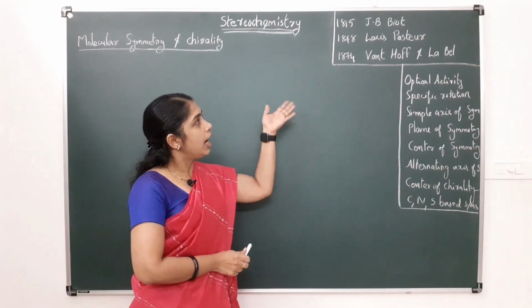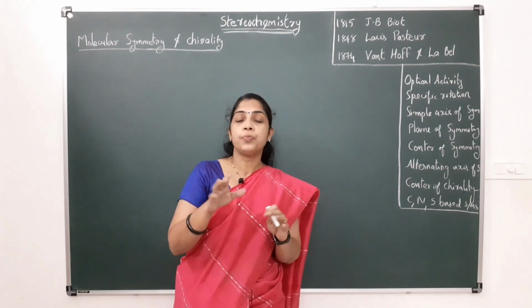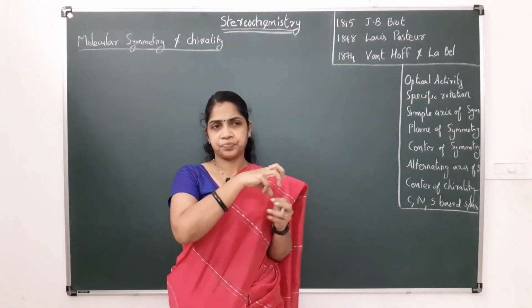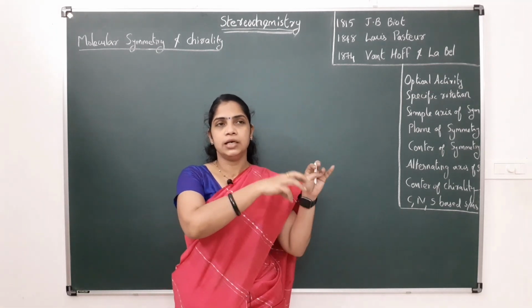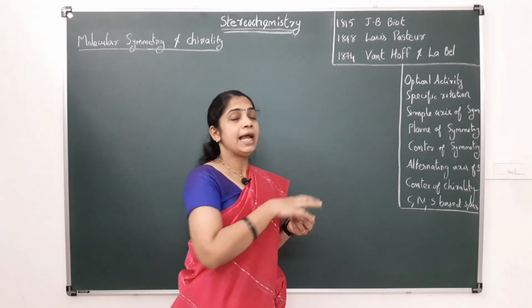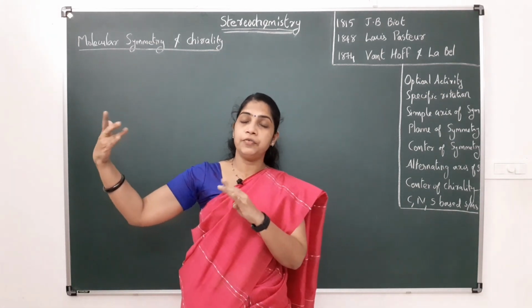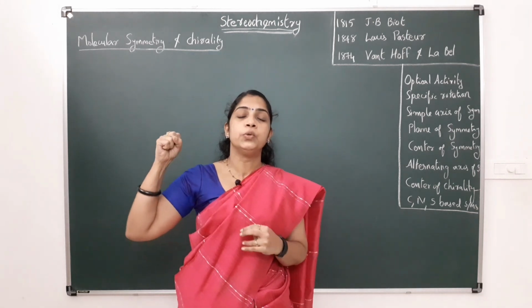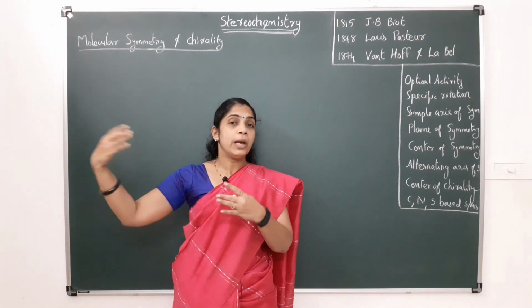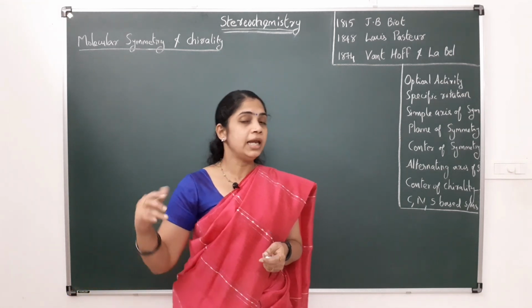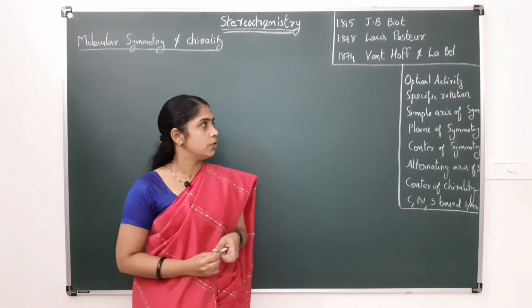After this discovery, Louis Pasteur discontinued his interest in optical activity and moved into microbiology, and later he became a famous biologist also.